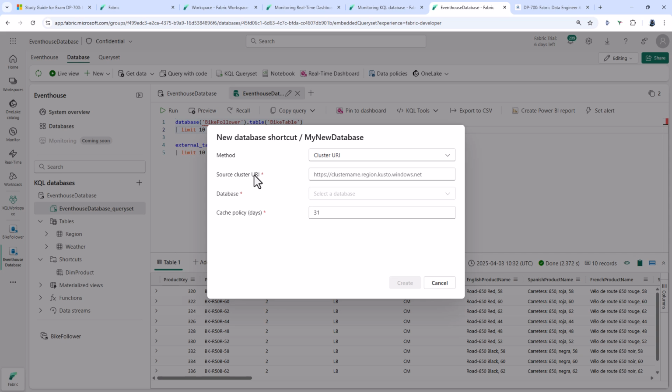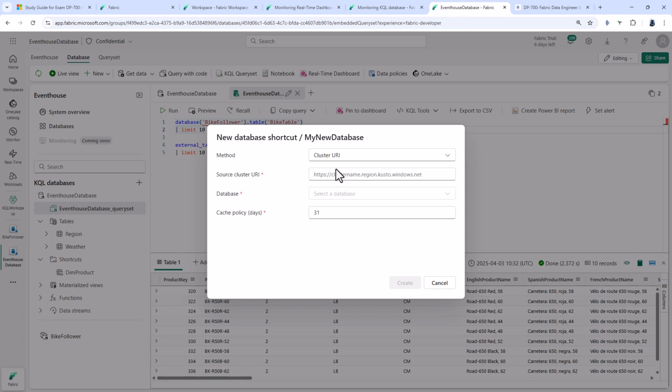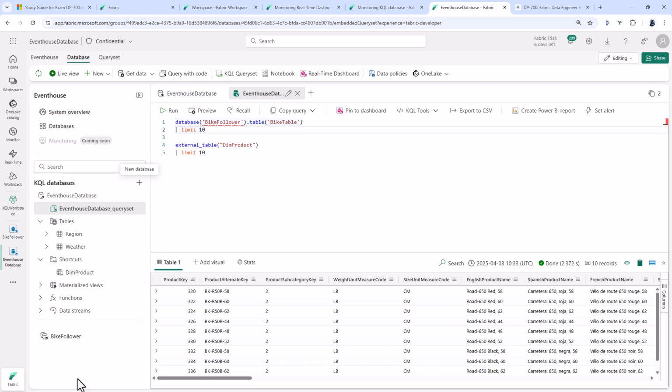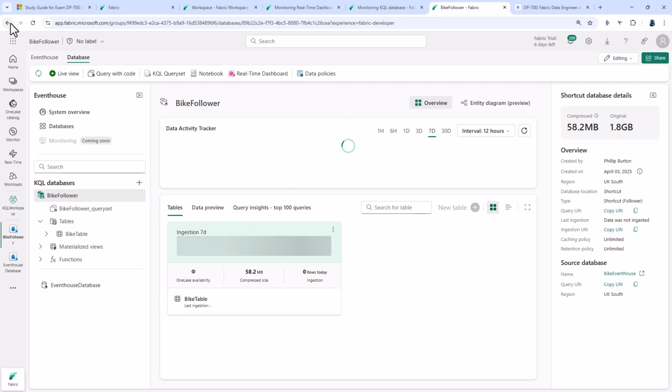We then copy the URI from the database, so this can be found here. So you can paste this web address here and then select the database and how long data is going to be retained in the cache. Once you have done that, it then gets shown here. And you can click on this follower database as well to go to it.